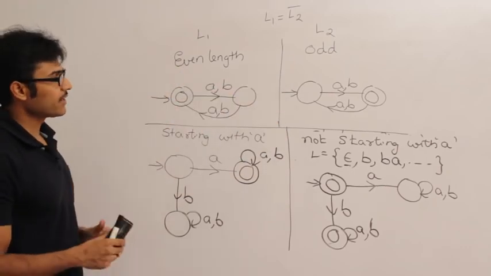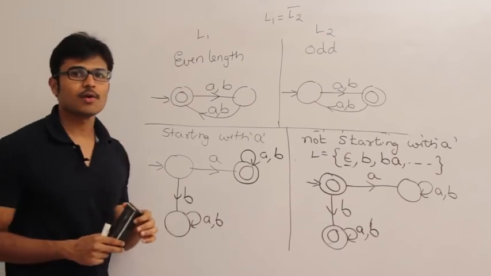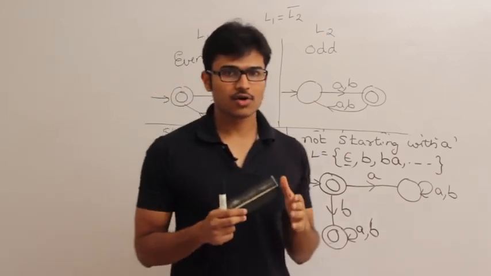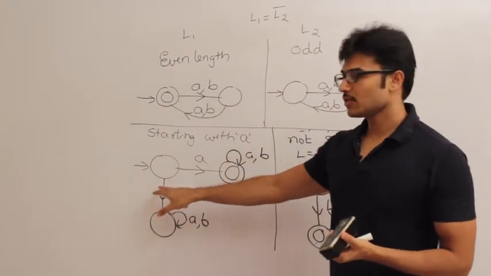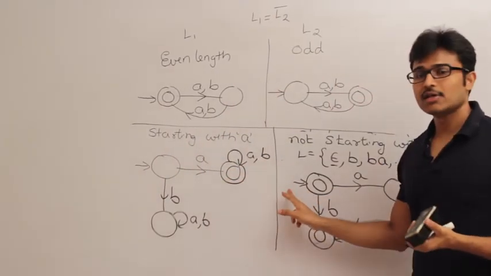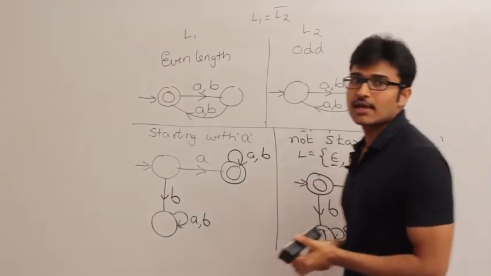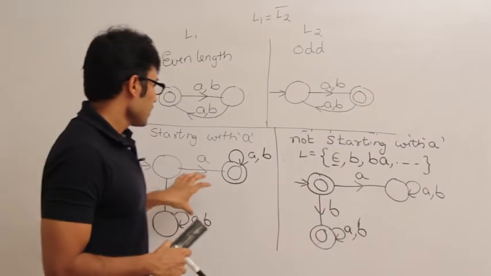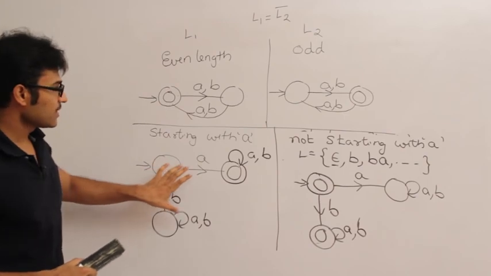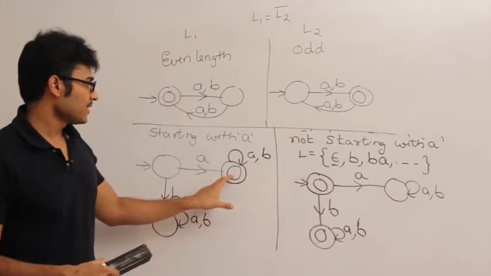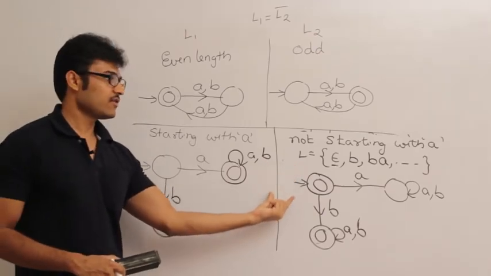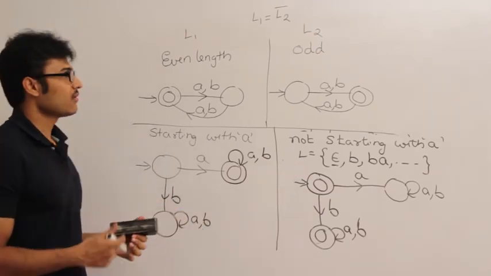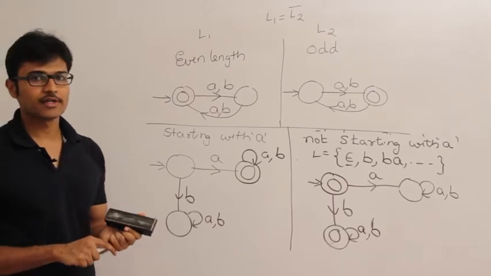So if you look at these diagrams, you can understand that in order to complement a finite automata or in order to complement a language, you can construct the DFA for one language and you can complement the DFA and you can get the DFA for the complemented language. Especially if you make all set of non-final states as final and final states as non-final, this is nothing but the DFA which we wanted. Okay, so now let us define what is complementation.